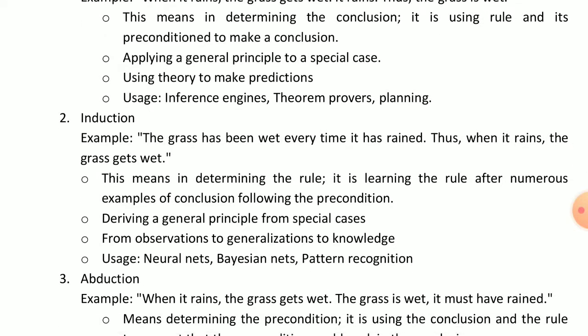Thus when it rains, the grass gets wet. The sentence is the same, but its writing is different. Okay.